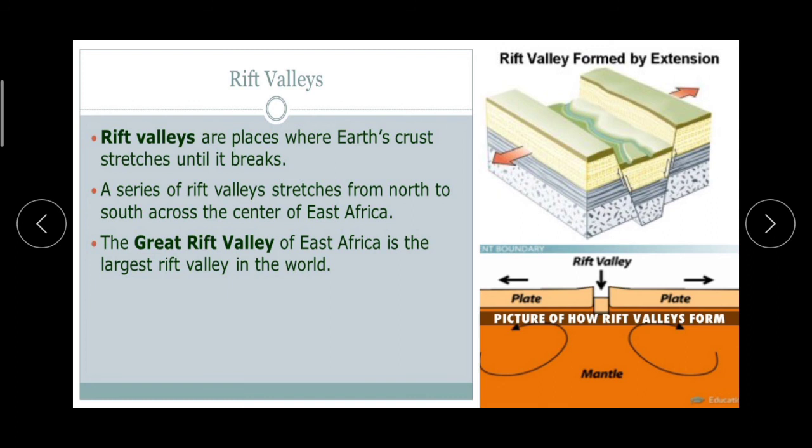Sometimes two fractures develop side by side in the Earth's crust, and the land in between the two fractures subsides. This subsided deep part is called Rift Valley. Both the slopes of Rift Valley are steep.